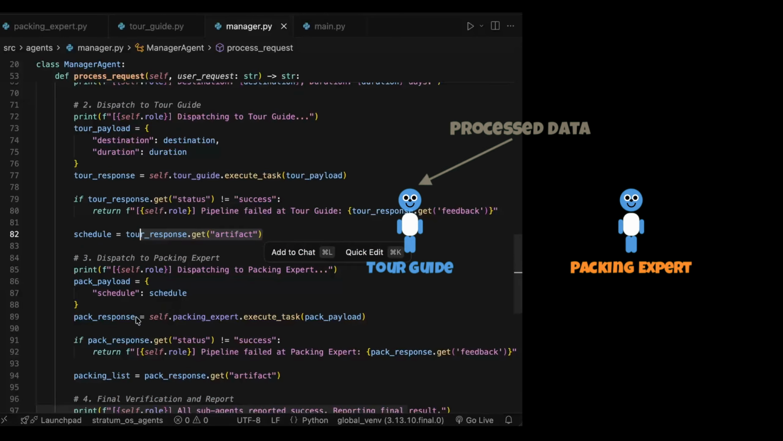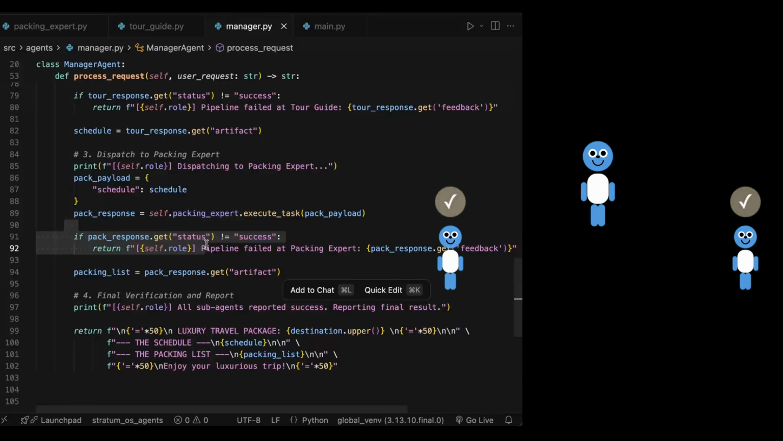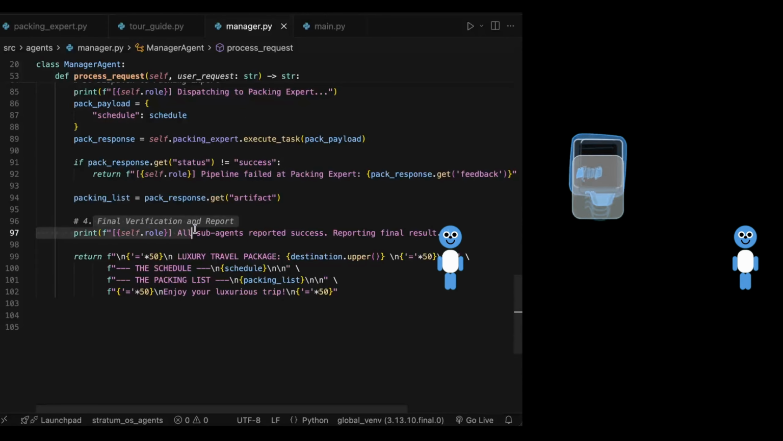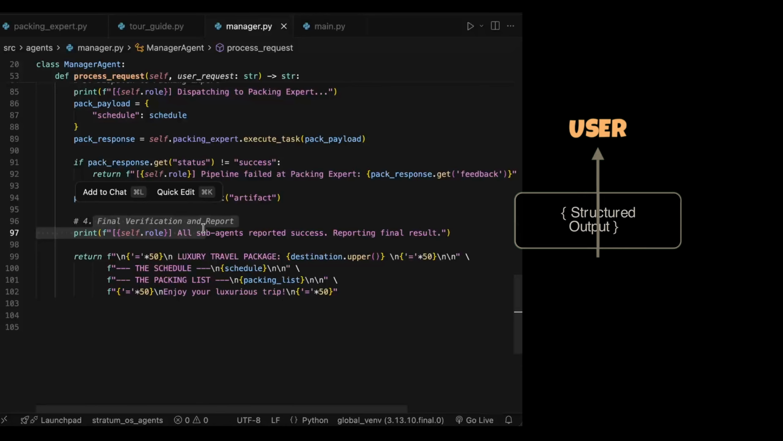Then the same process happens for the packing expert. Also if it fails, then save the log in the artifact. And then the magic happens. When all the agents are done with their delegated tasks, it verifies and saves the report, then gives it to the user with a structured output. Perfect.